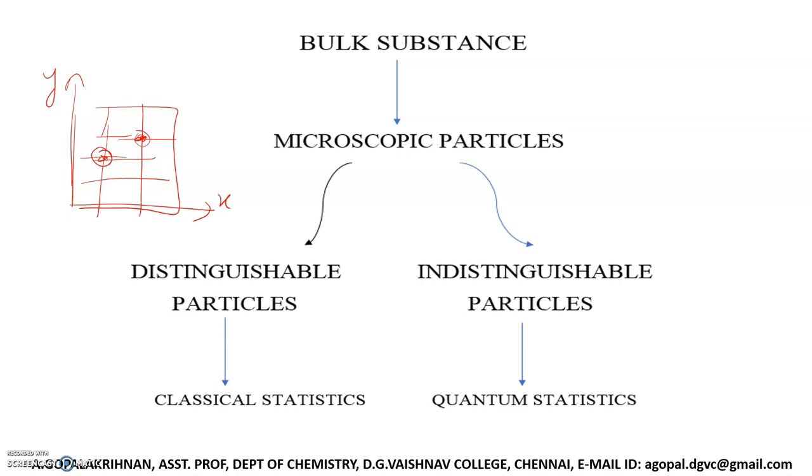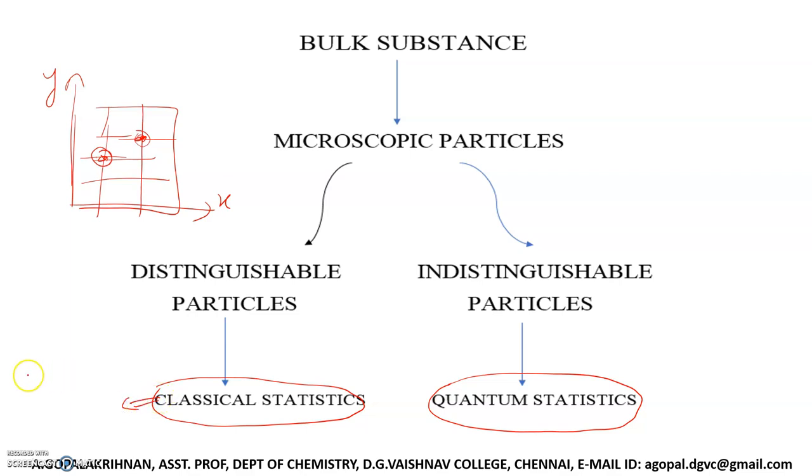For distinguishable particles we are going to use the statistics called classical statistics, and for indistinguishable particles we are going to use quantum statistics. So we have classical statistics and we have quantum statistics. What is classical statistics? Maxwell-Boltzmann statistics, the statistics introduced by Maxwell and Boltzmann.